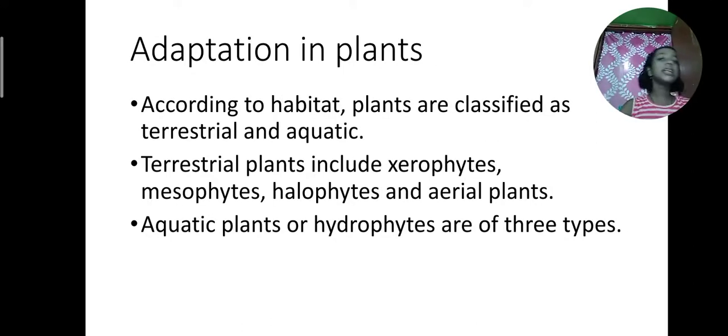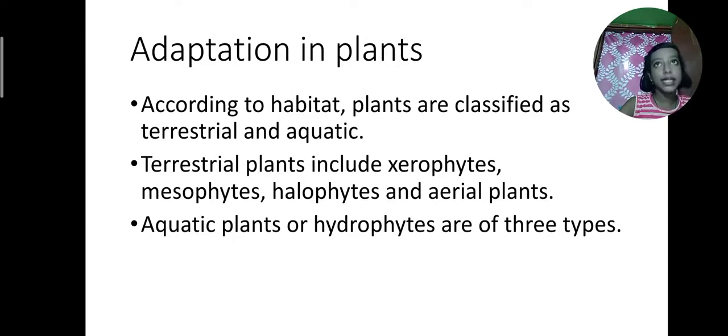Now we have completed the introduction part and we have learned about primary and secondary. Now we will go into depth. Before learning about animals, we will learn about plants. What are the adaptations in plants? According to habitat, plants are classified as terrestrial and aquatic, according to the place where the plants live or grow.